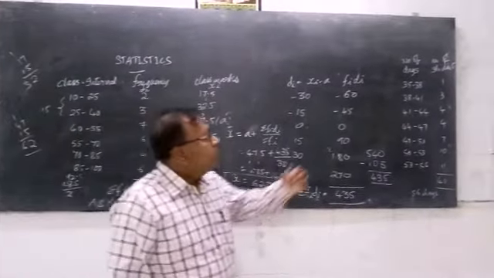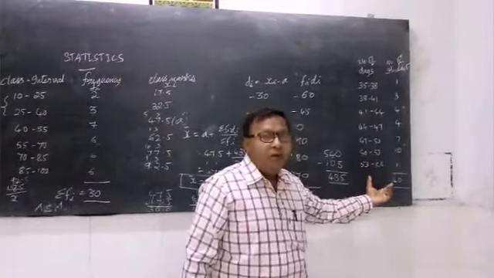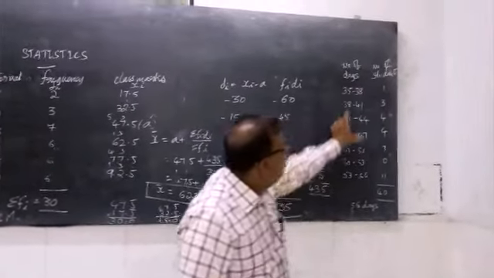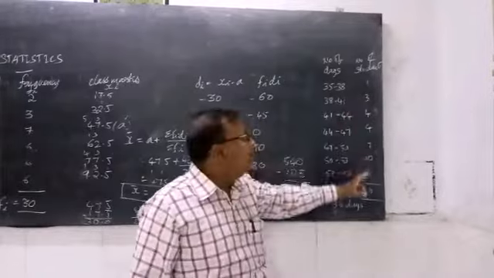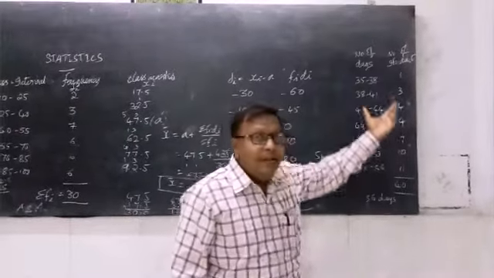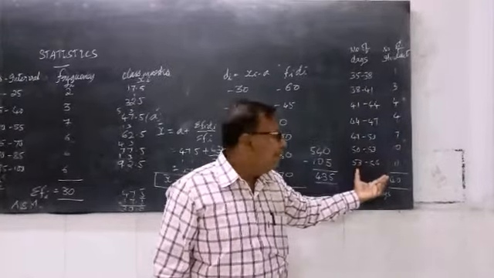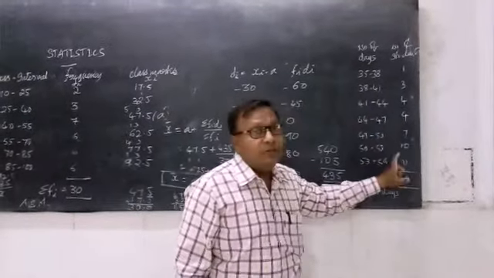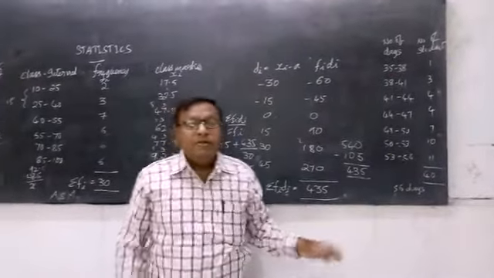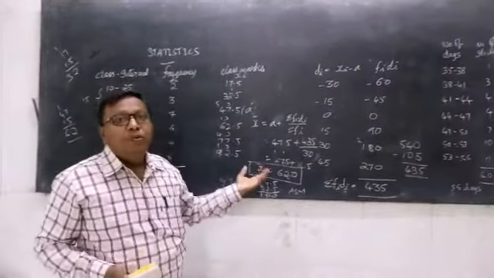For you, I have already written a problem here to do as homework or assignment. I have given you the data of number of days and number of students. This is attendance taken by a teacher for 56 days of 40 students. For this particular data, find the mean by using the direct method as well as the assumed mean method.